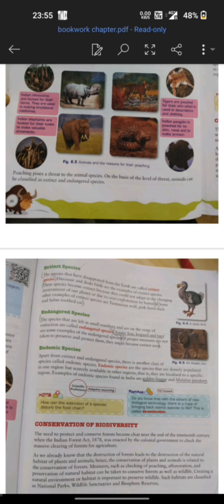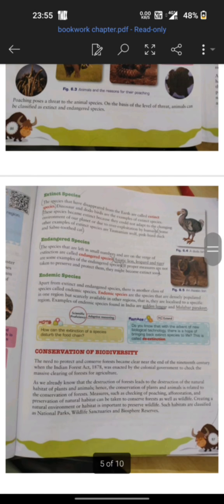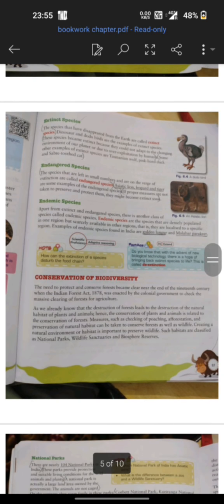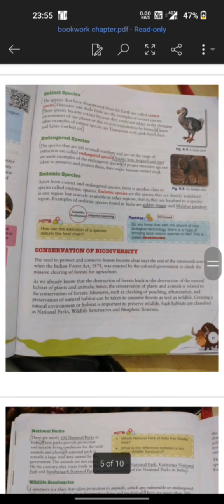The first one is extinct. Extinct animals are the ones that are not present in our environment and which used to live, but now have disappeared due to various environmental reasons, the main reason being human intervention in the ecosystem. For example, the dodo bird of Mauritius, which was hunted down till their count was lost, the Tasmanian wolf, and dinosaurs, again an example, which are not found because of natural reasons.